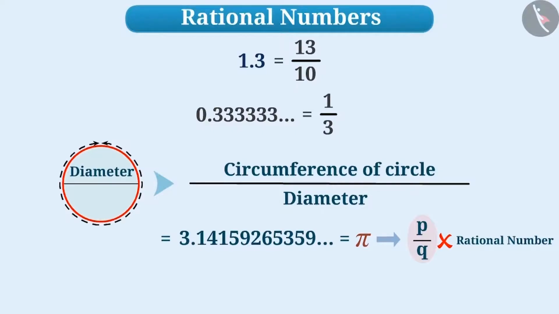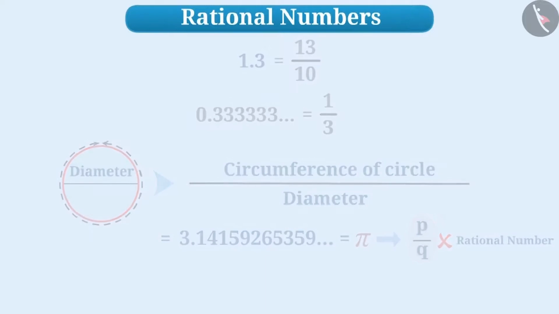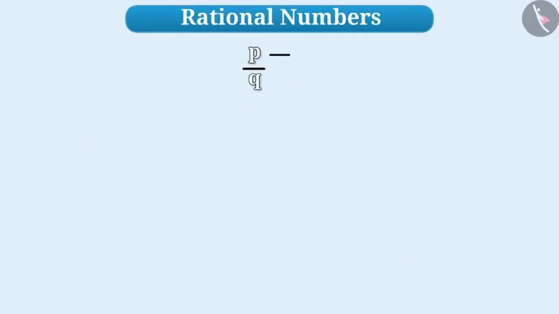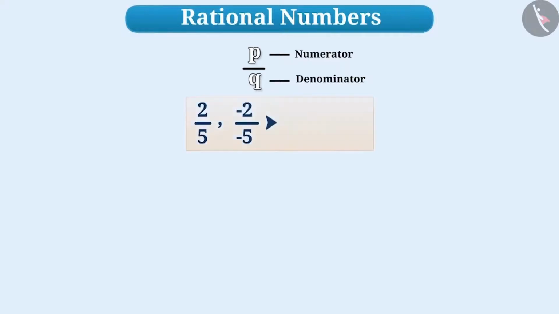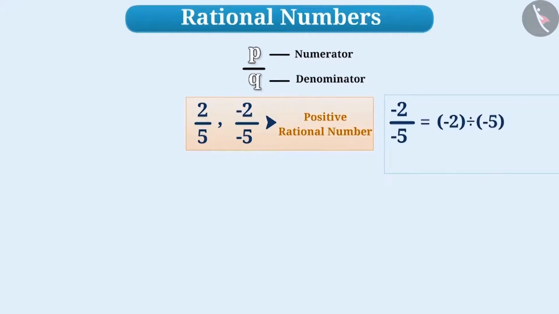Let's know some more interesting facts about rational numbers. In any rational number p/q, p is called the numerator and q is called the denominator. When the values of both numerator p and denominator q are positive or negative, then this type of rational number is called a positive rational number. For example, 2/5 is a positive rational number. Similarly, -2/-5 is also a positive rational number, since we can write -2/-5 as -2 divided by -5, and the division of two negative numbers is positive. Therefore, -2/-5 is equal to 2/5. Thus, we can say that -2/-5 is also a positive rational number.